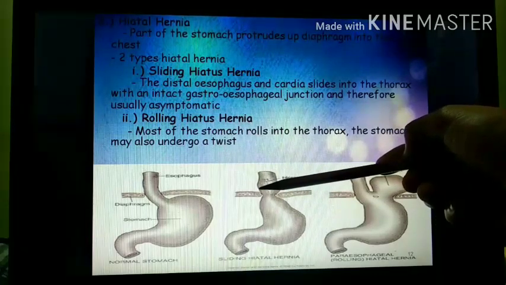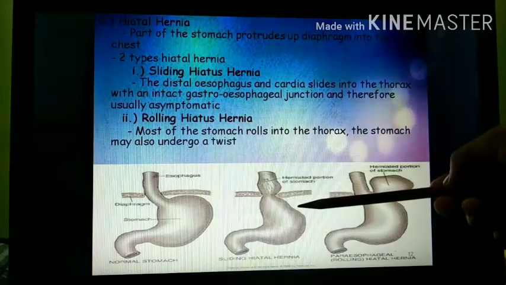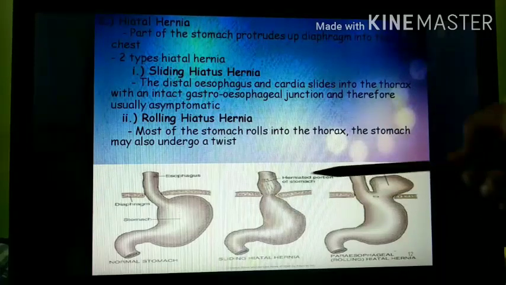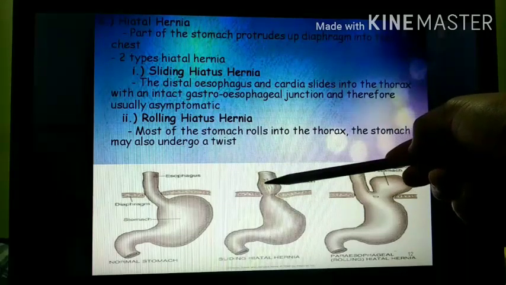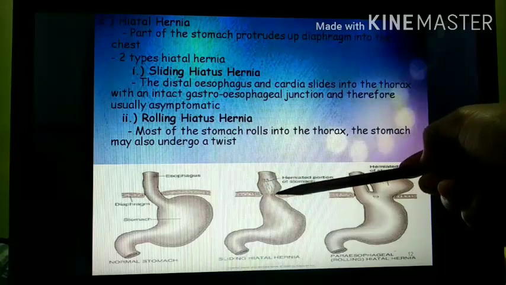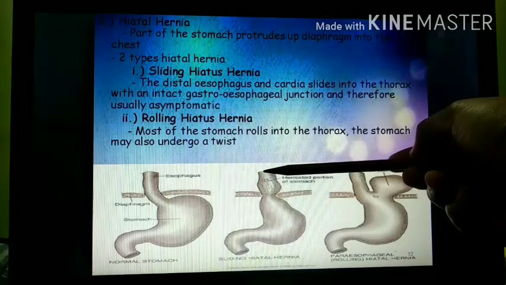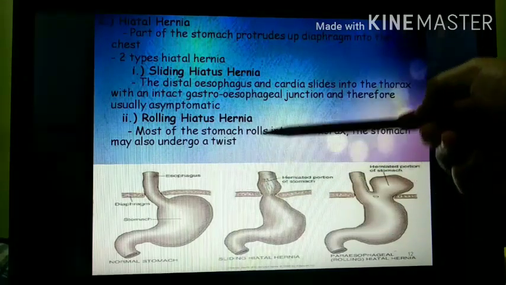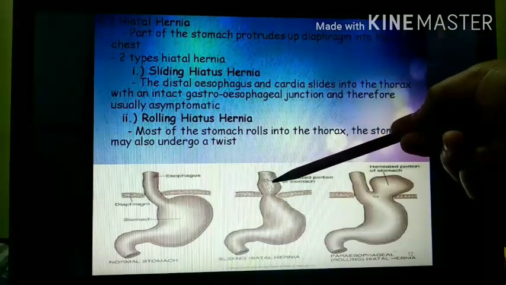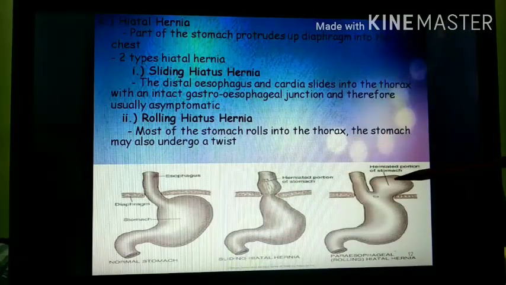This is of two types, sliding or rolling hernia. This is sliding hernia and this is rolling hernia. Here the part of the esophagus and the part of the stomach protrude upward or slide into the thorax, and it is asymptomatic. The next is rolling hiatal hernia.